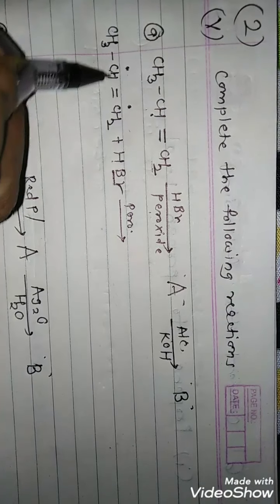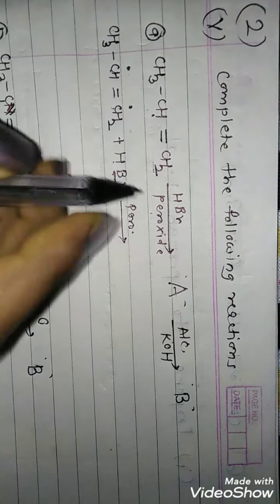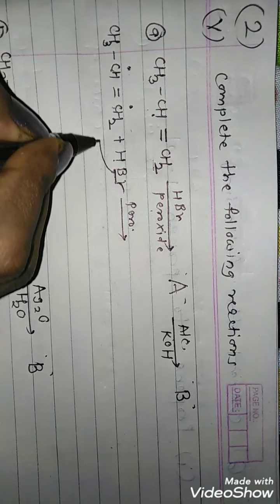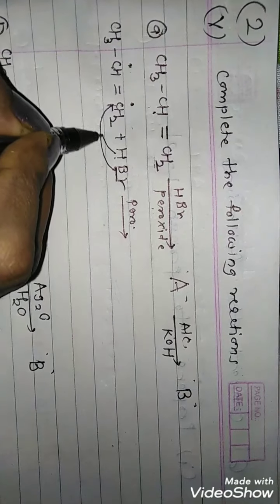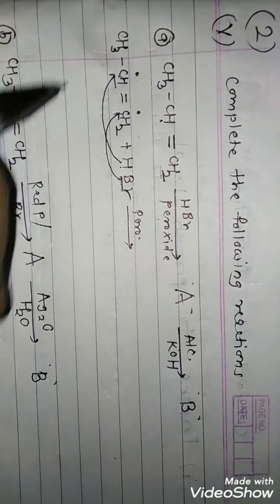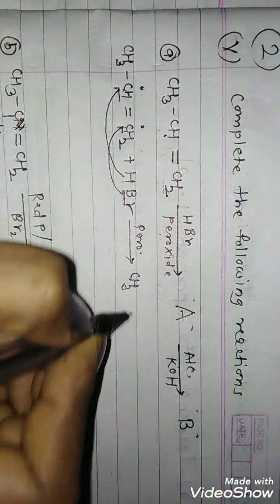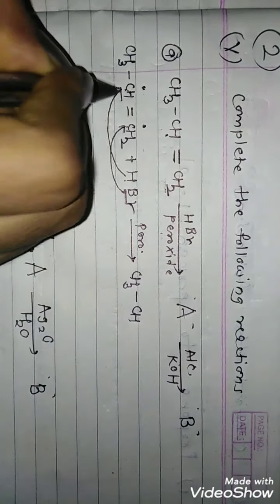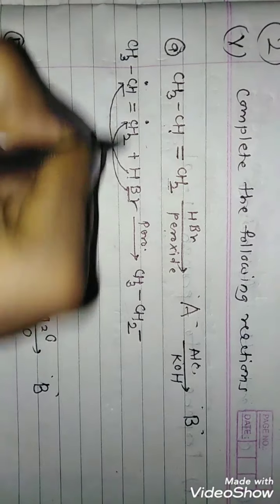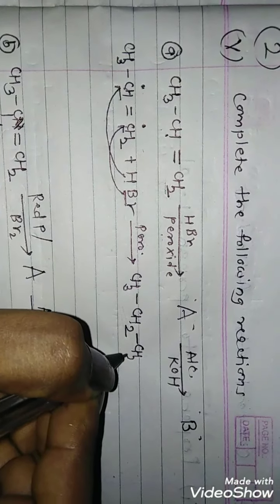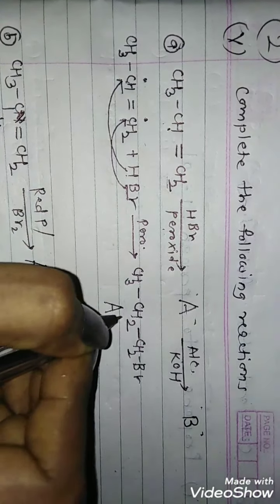I have marked the double bonded carbons here, and the negative part now will go to the carbon carrying more number of hydrogens. So bromine will go to CH2 and hydrogen will go to CH. CH3 is unaffected. CH will become CH2 and the double bond becomes a single bond, CH2 becomes CH2Br. So this is your first product, which is A.